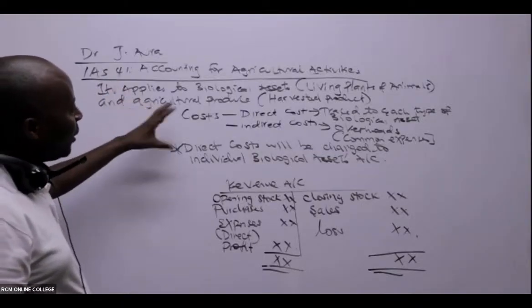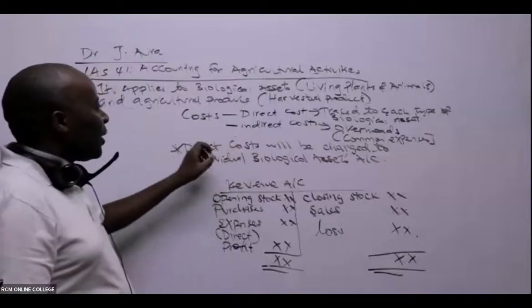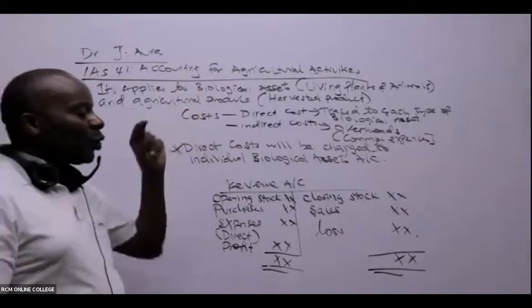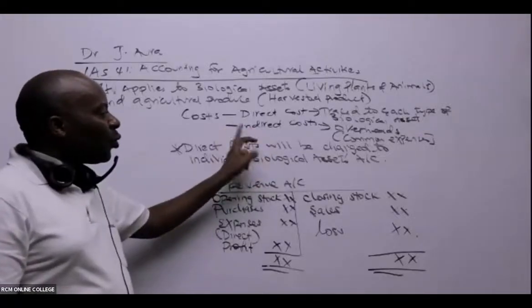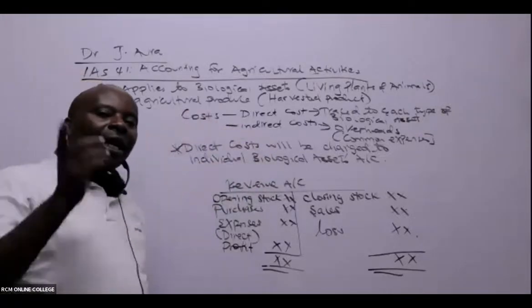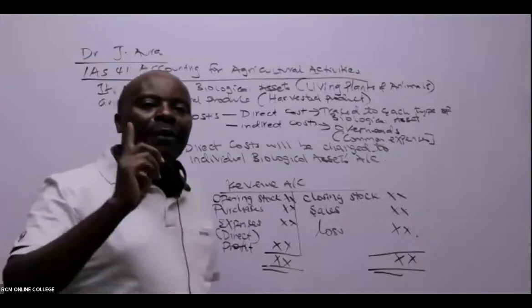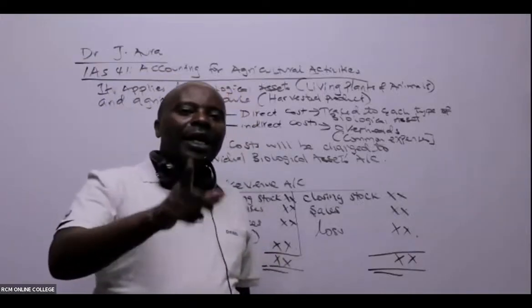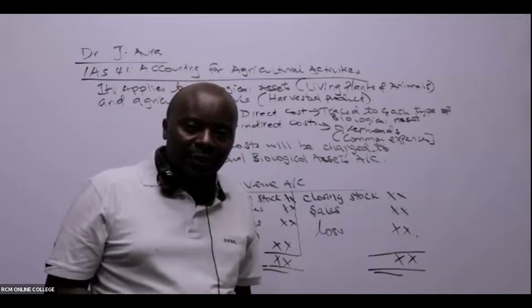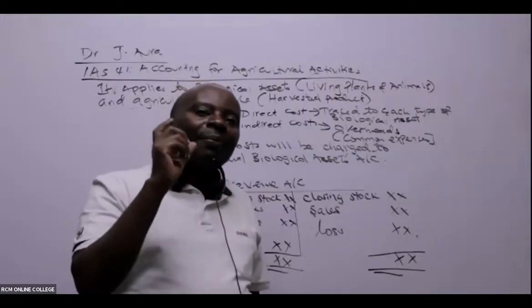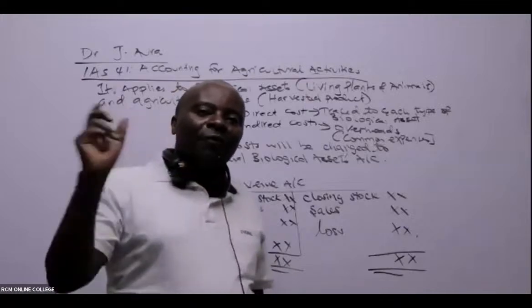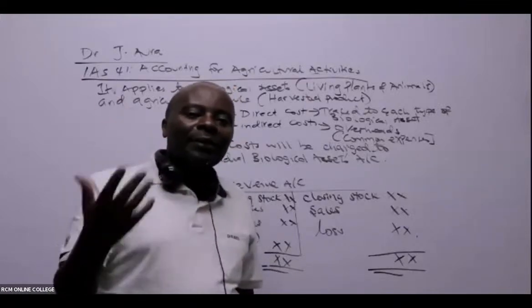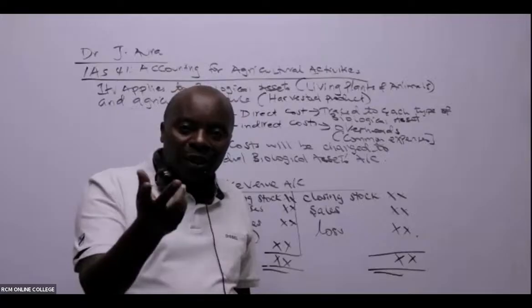I've called your attention to something very important here on costs, where we have two types of costs. We have direct costs, and number two, indirect costs. Direct costs are those costs that you are able to trace directly to each biological asset. For example, when I buy fertilizer in my farm, and I've given you an example of a farm that we run, I should be able to take you there very soon.